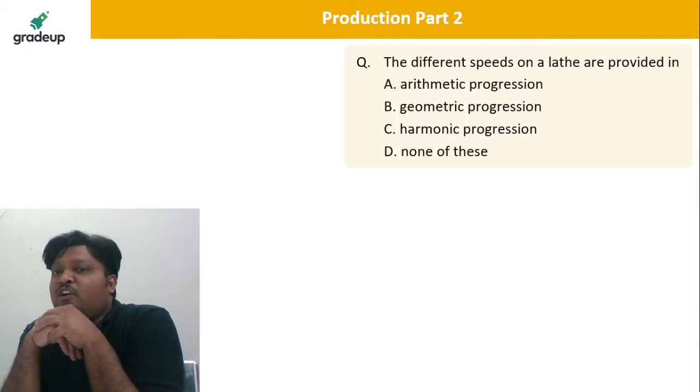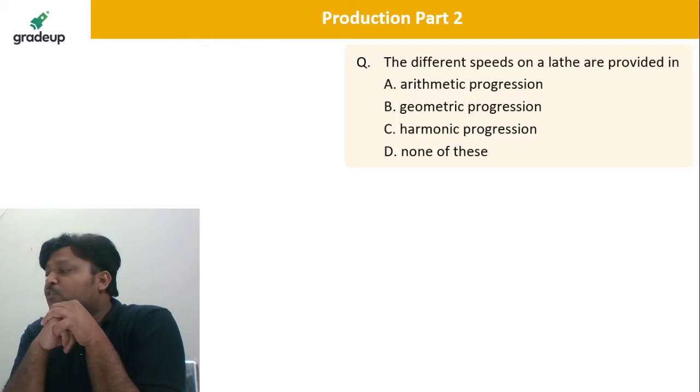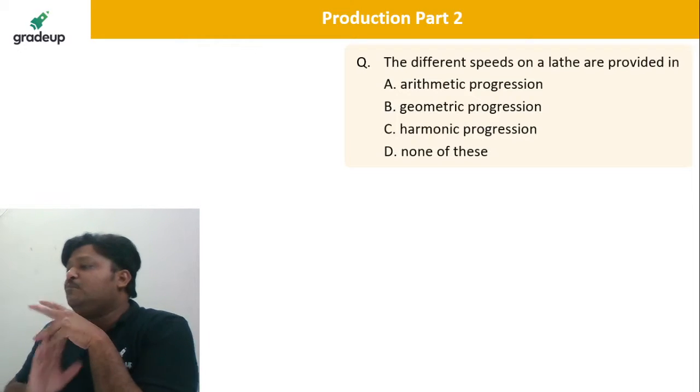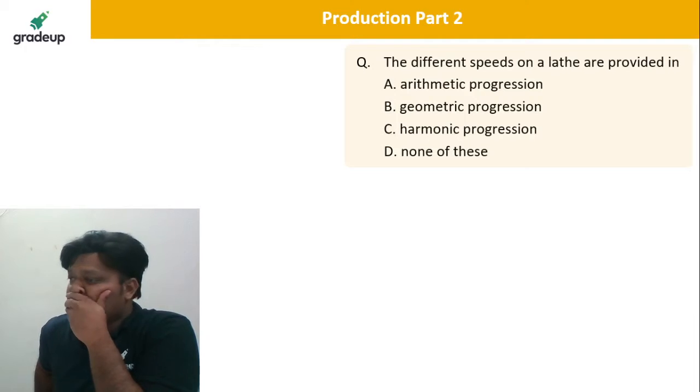The different speeds on the lathe are provided in which progression? Whether it is arithmetic, geometric, harmonic or none of the above. So tell me how we are finding these different speeds on the lathe. Yes, very good.